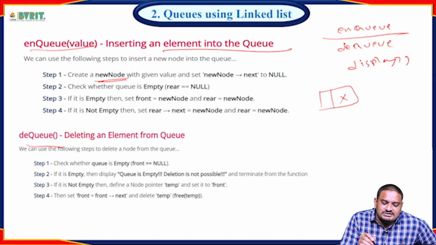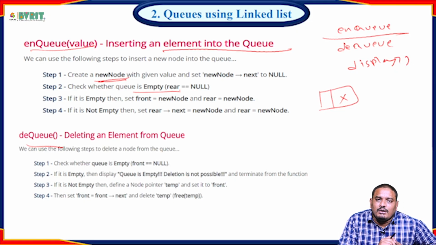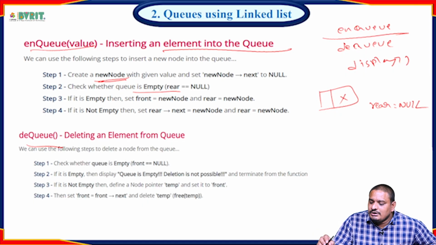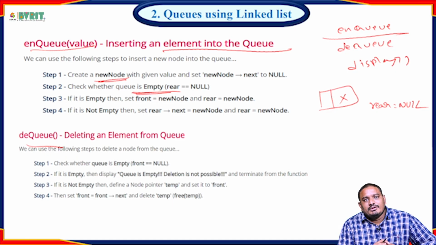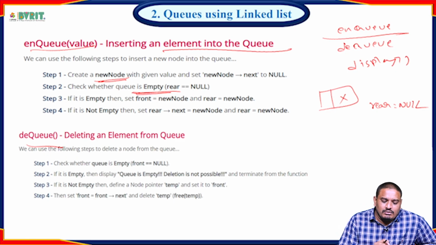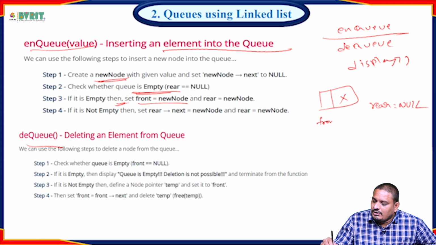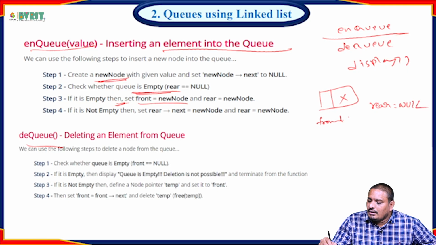Now the second step is to check whether the queue is empty. How to check? Rear equal to null. There are no elements in the linked list, at that time the empty case applies. If it is empty, then front equals new node and rear equals new node.